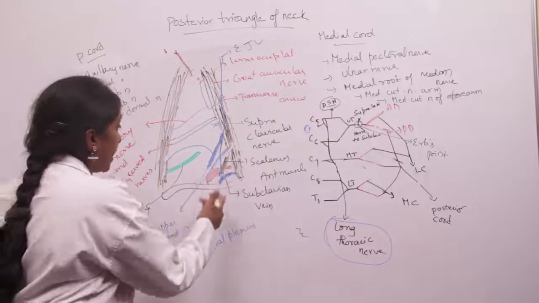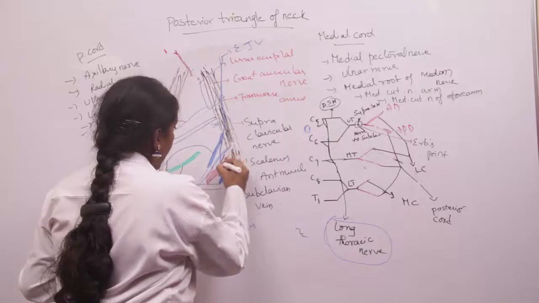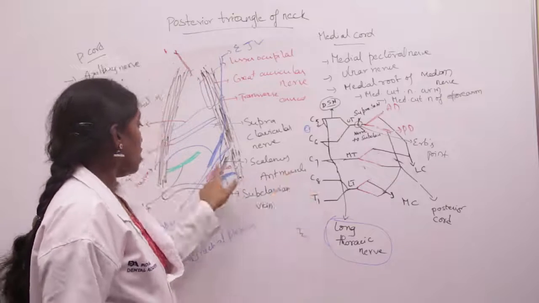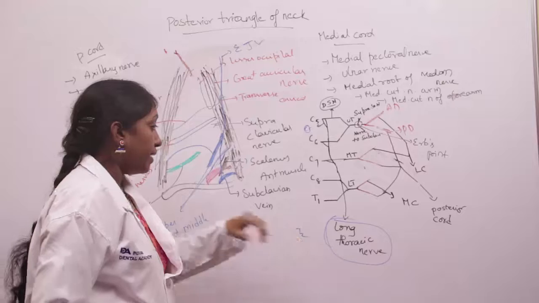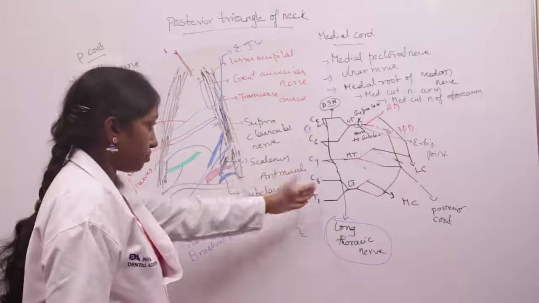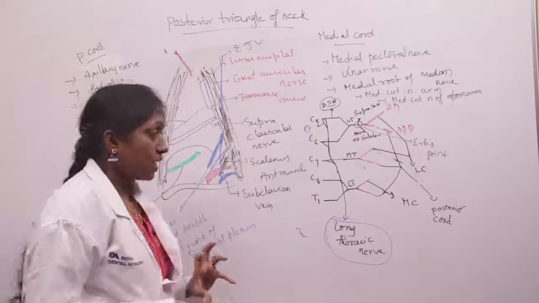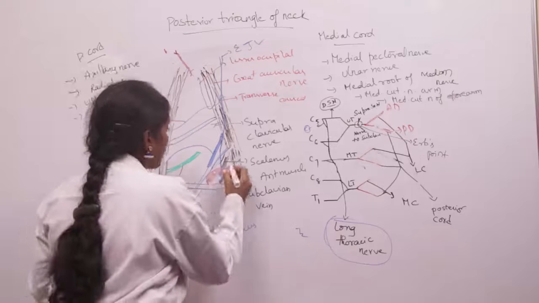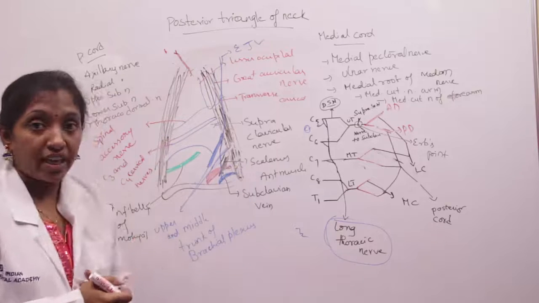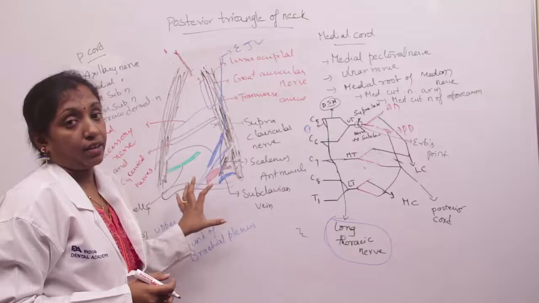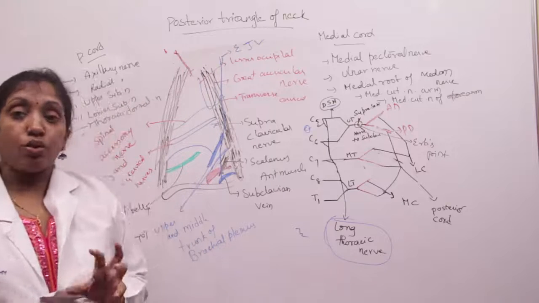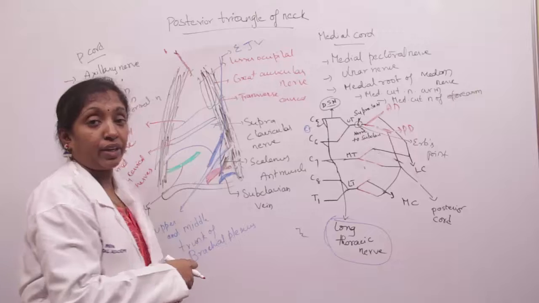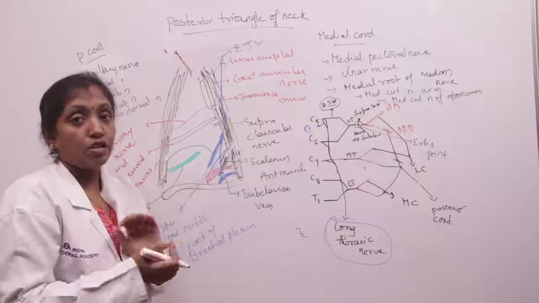So the trunks of brachial plexus are seen in the supraclavicular triangle. Other than the trunks of brachial plexus, we can also see the superficial cervical artery and transverse cervical artery, and branches of the subclavian artery can also be seen in the supraclavicular triangle. And also jugulo-digastric and jugulo-omohyoid group of lymph nodes are seen in the supraclavicular triangle. And these are the contents of the supraclavicular triangle.